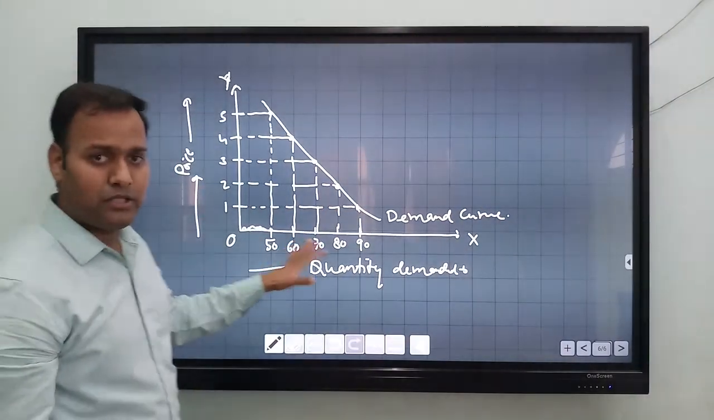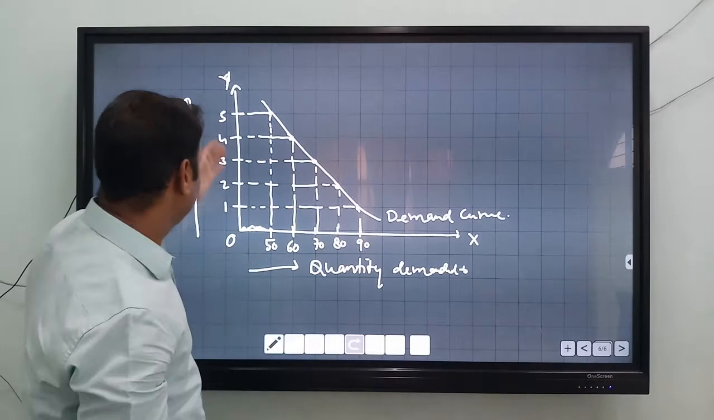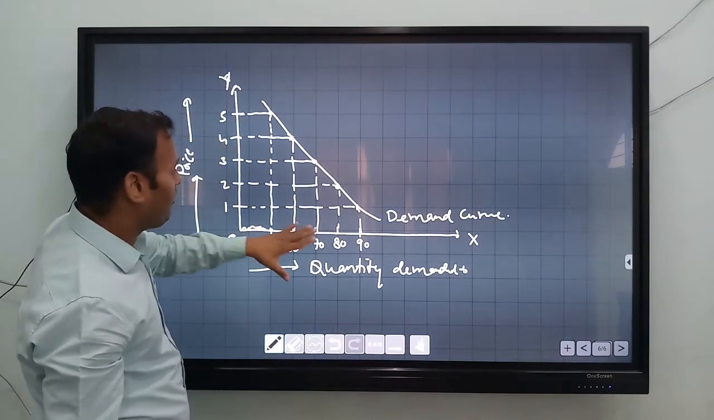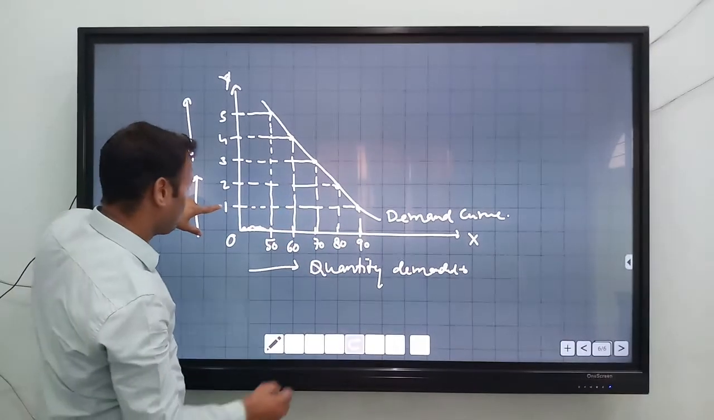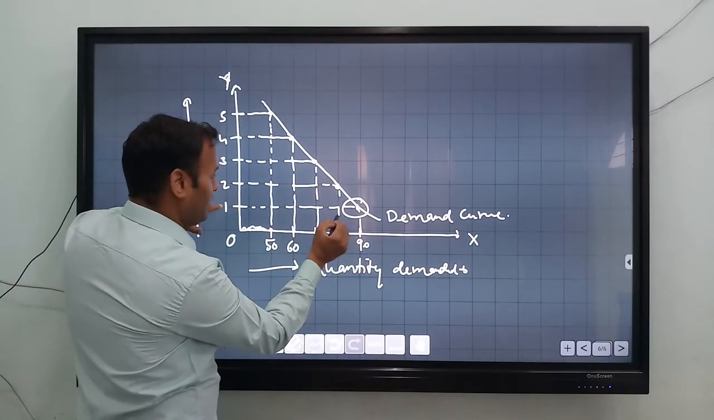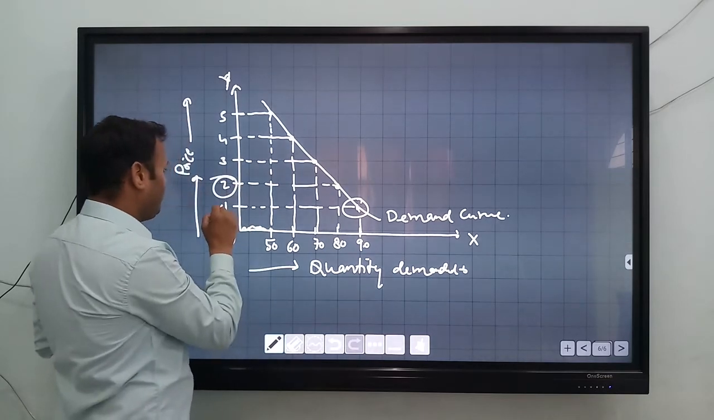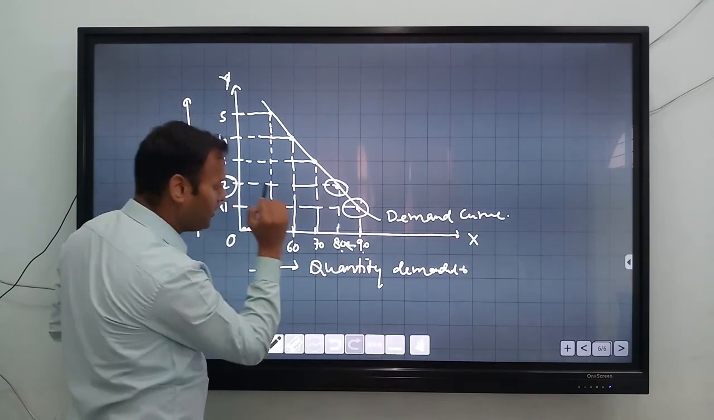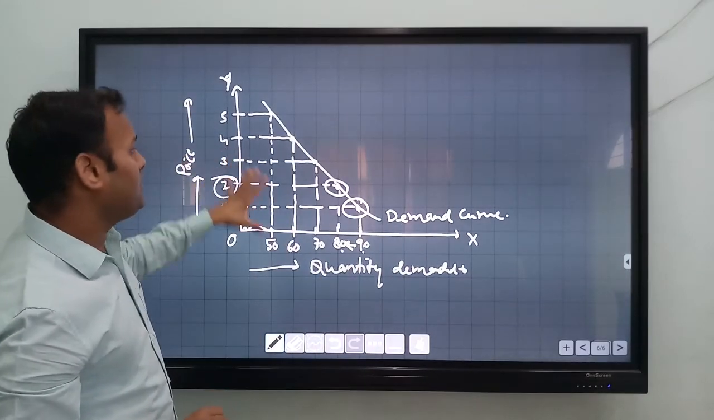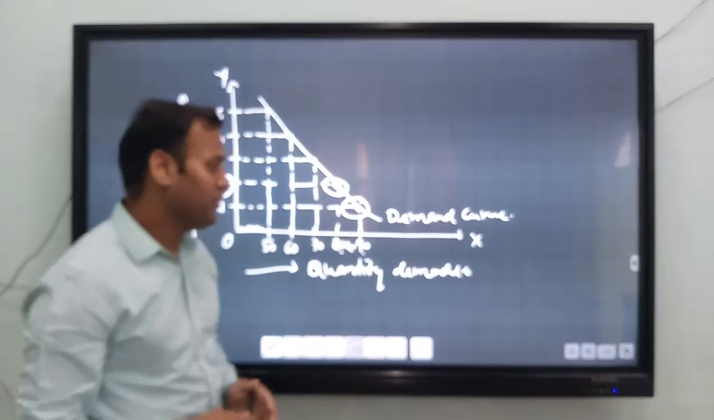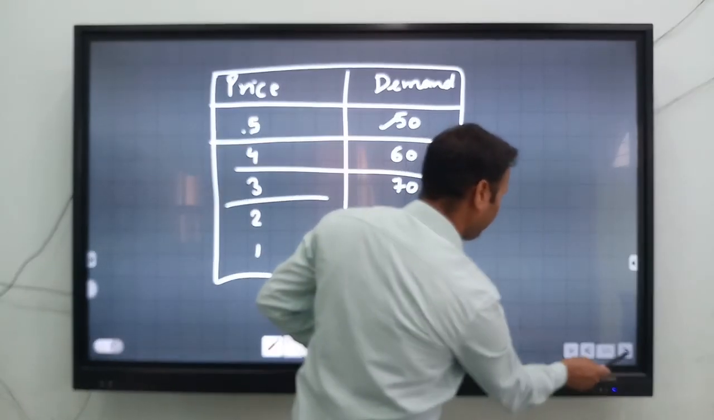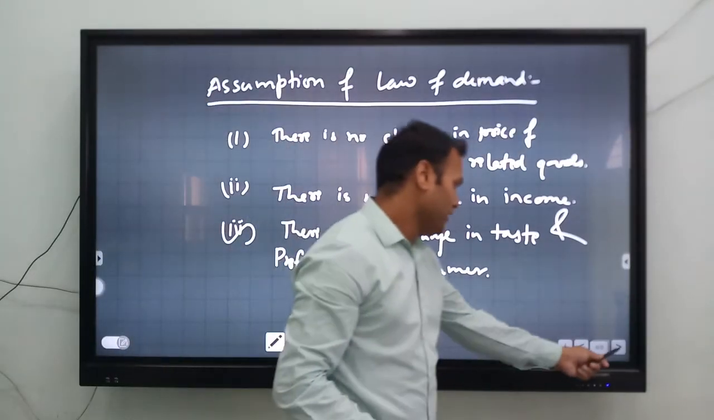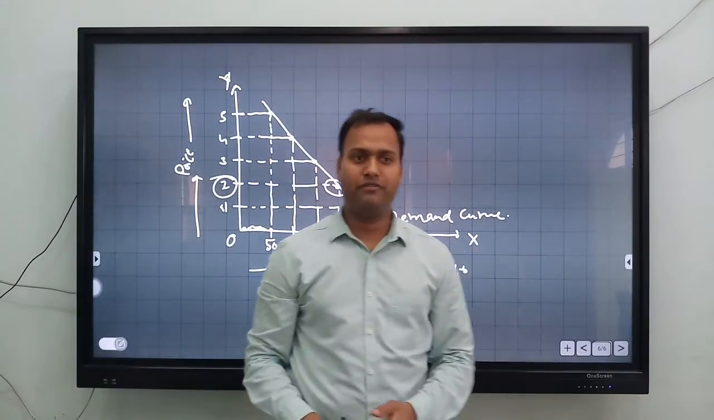In this picture you can clearly see that if the price increases, then the demand of that commodity will decrease. When the price is 1 rupee, demand is how much? 90. When the price increases from 1 to 2, demand is how much? 80. So demand has shifted from 90 to 80. So this is the law of demand. Okay. So this is the schedule, this is the curve, and these are the assumptions of law of demand. Now this is the total concept of law of demand.